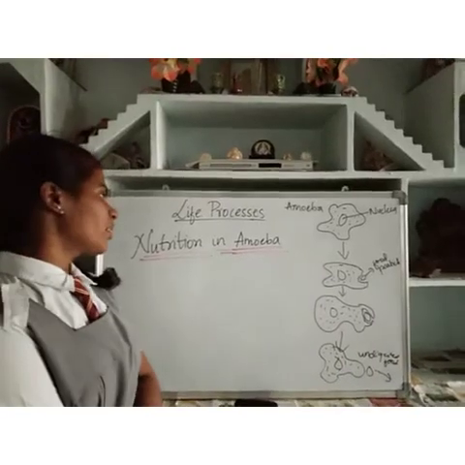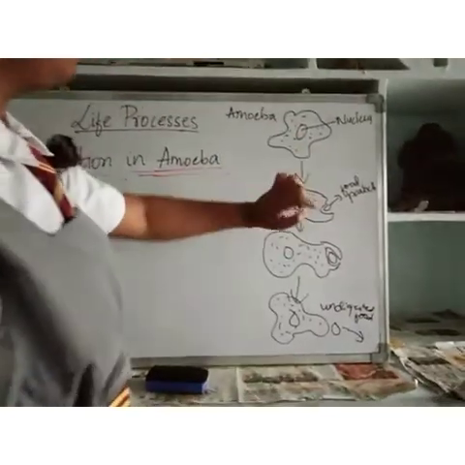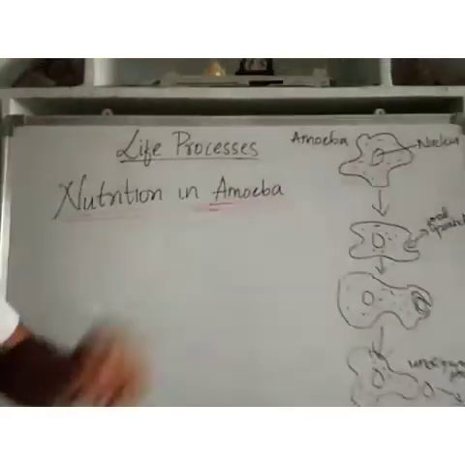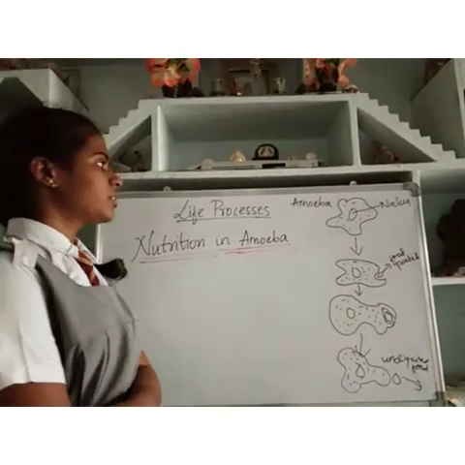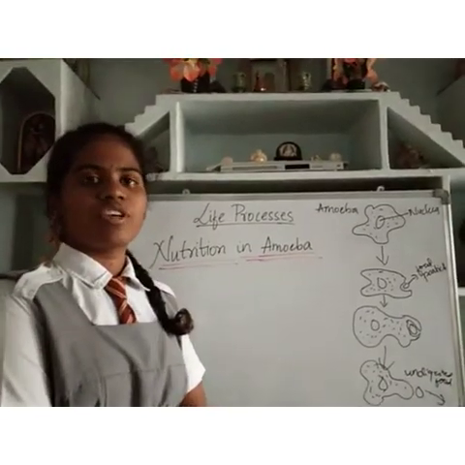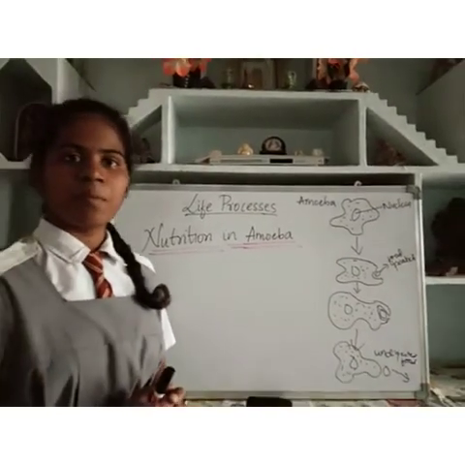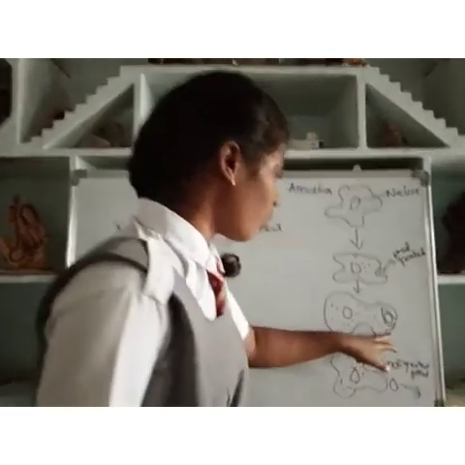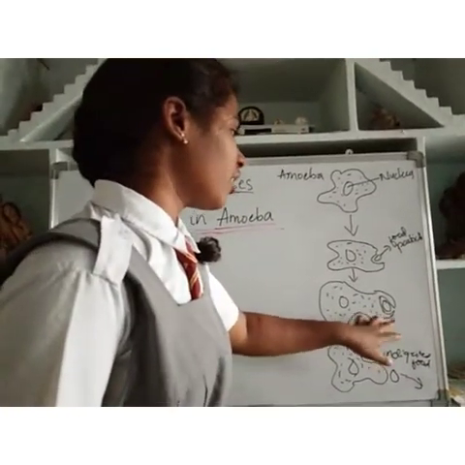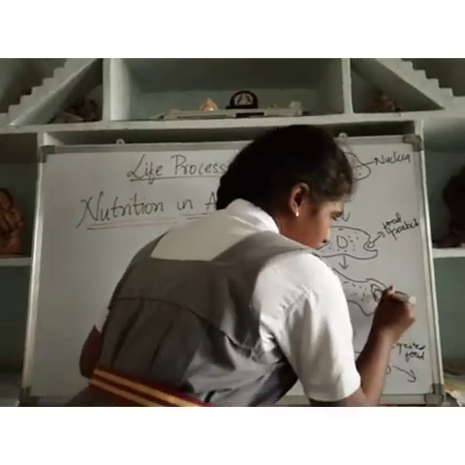The next topic is nutrition in amoeba. So here's the picture of amoeba. Amoeba does not have a specific spot to engulf the food. As soon as amoeba finds the food particle, it surrounds it with pseudopodia, and after surrounding it with pseudopodia, it forms the food vacuole.